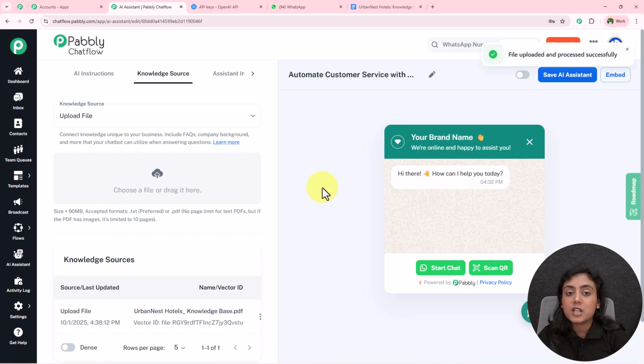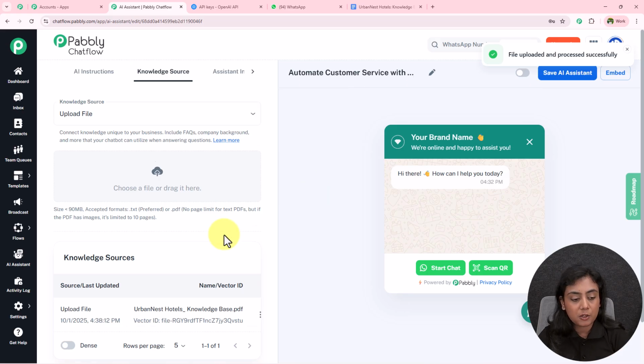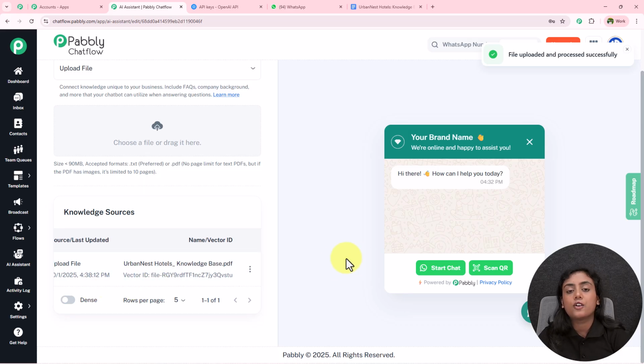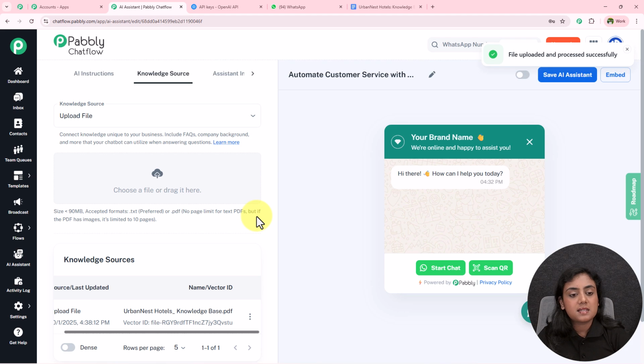Now, how can you check whether the knowledge base is added successfully or not? You will find it under the knowledge sources section. You can see right over here. If you have received the vector ID in your knowledge base, this means the base is successfully uploaded.